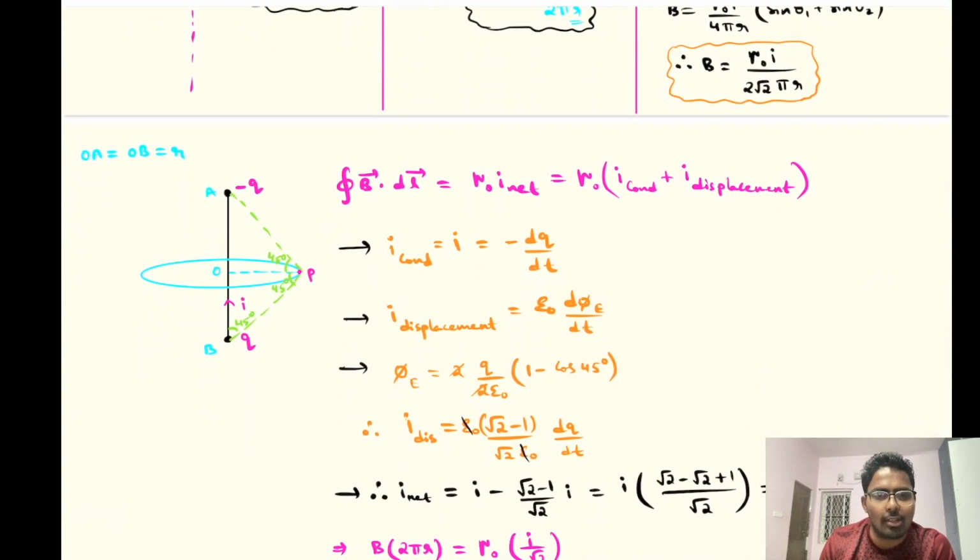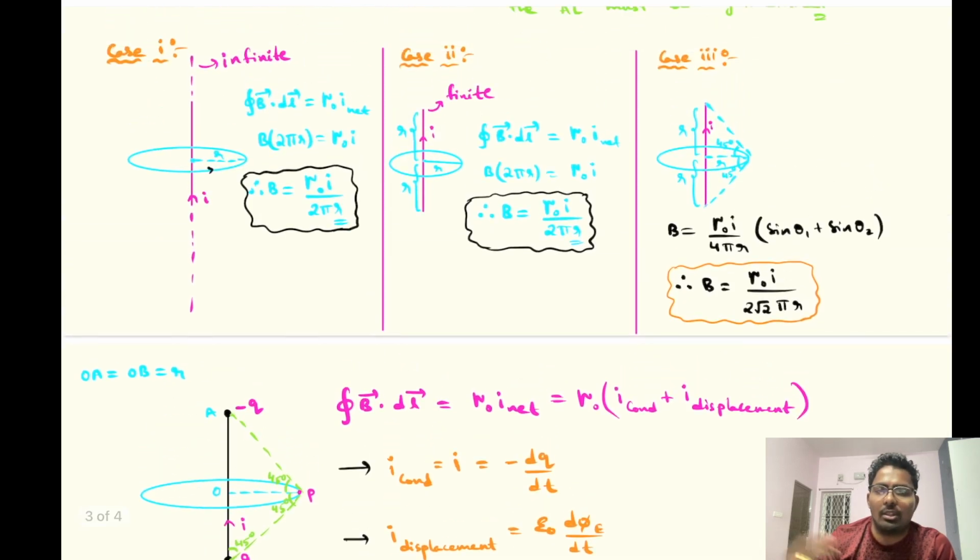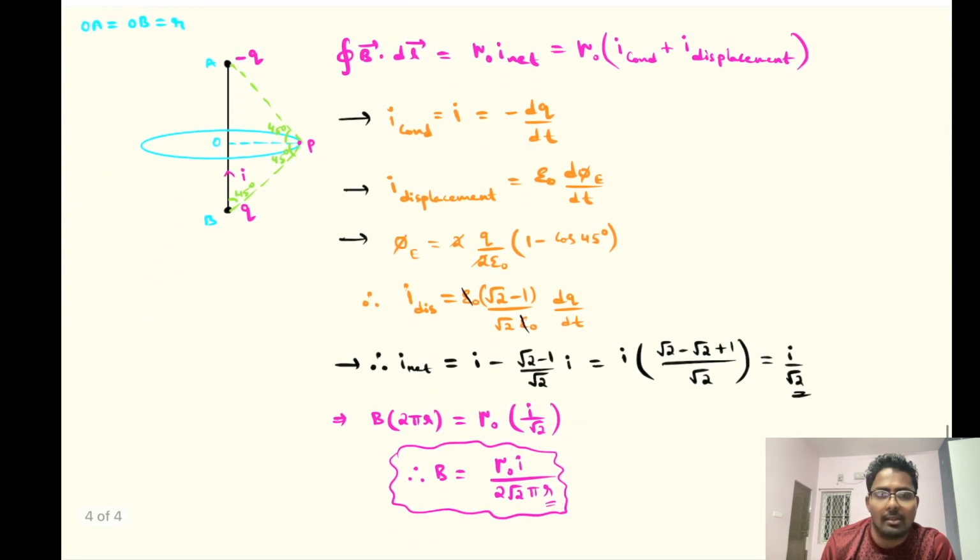We have clearly observed here that even with the help of Ampere circuital, you can get the value for a finite wire. It's not that we cannot get the magnetic field due to a finite wire by using Ampere circuital. No, but sir, is it lengthy and difficult? Yeah, it's lengthy and difficult. So instead of that, I would be using Biot-Savart's law, because I know the formula for a straight current carrying conductor, right? But as I said, it's good to clear whatever misconceptions we might have in the physics subject.